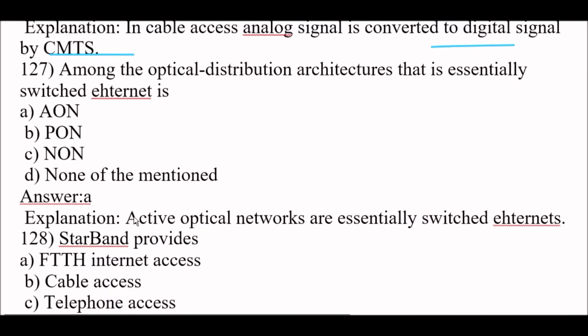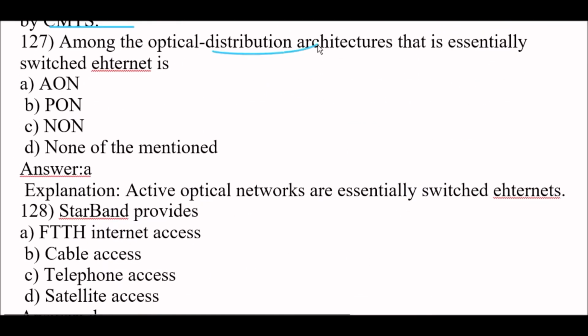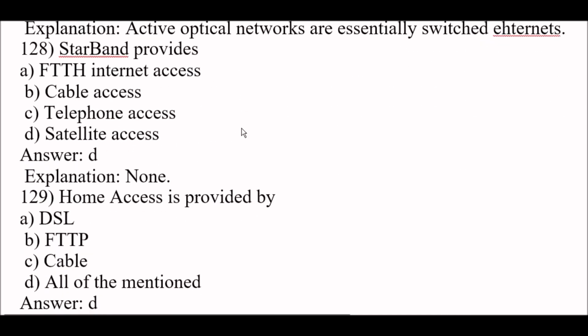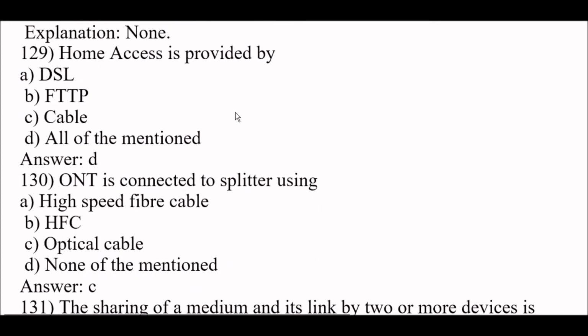Okay, next question. Among the optical distribution architectures that is essentially switched Ethernet is option A, AON, because active optical networks are essentially switched Ethernets. Next question. Starband provides satellite access. Option D. Next question. Home access is provided by all of the mentioned, means home access is provided by DSL, provided by FTTP and provided by cable. So here right answer is option D, all of the mentioned.